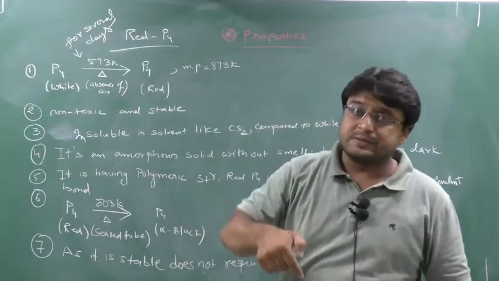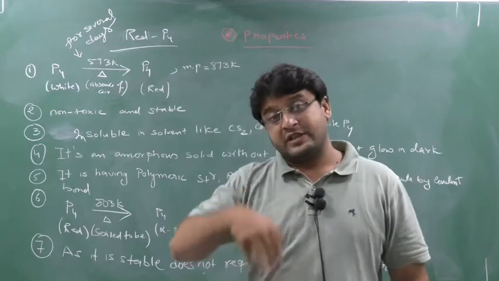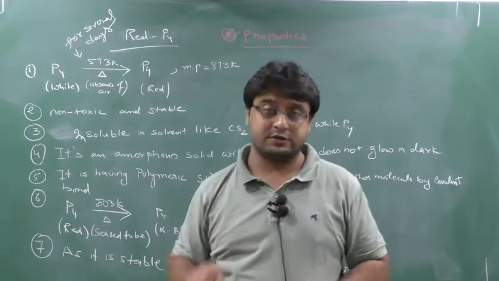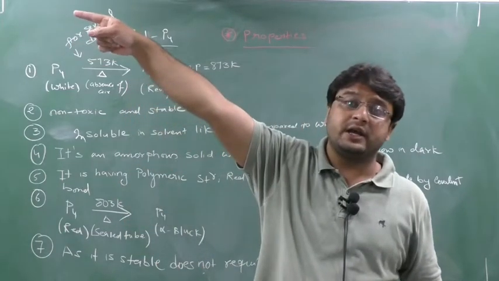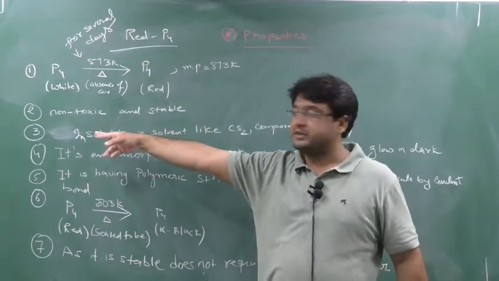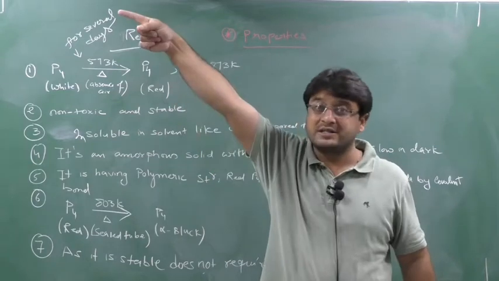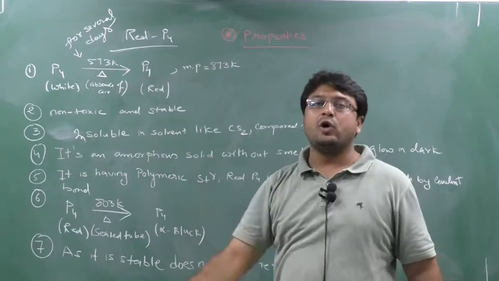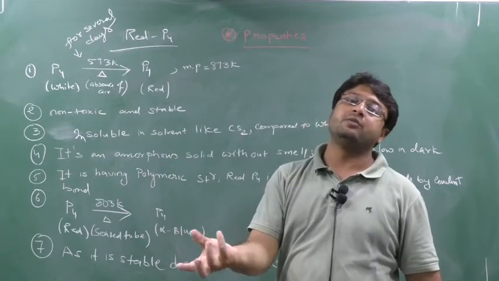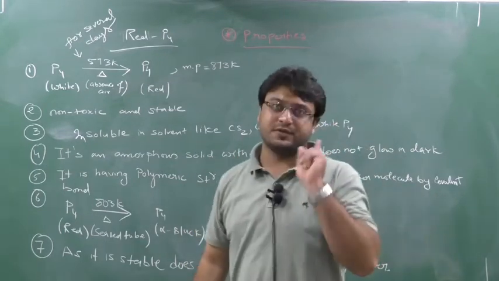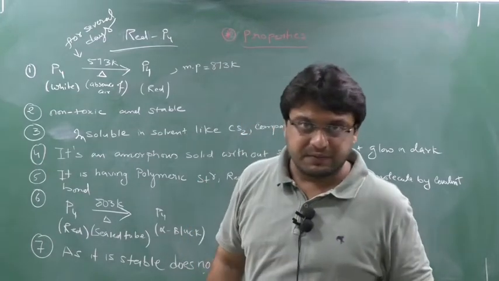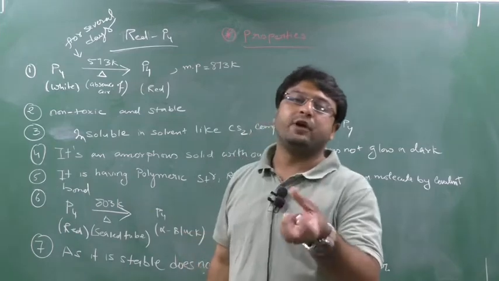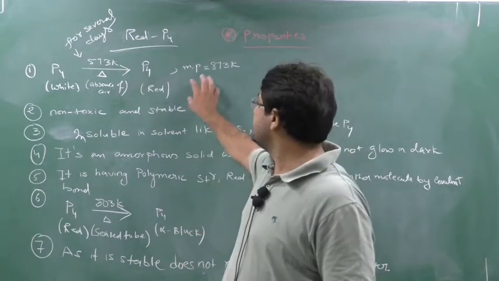In red phosphorus the structure is less strained. When the structure is less strained, all the properties will reverse compared to white phosphorus. White phosphorus is highly toxic, red phosphorus is non-toxic. This is stable, white phosphorus is unstable. Clear this part? So remember one thing: if you remember white phosphorus, write all the points opposite, then it will convert into red phosphorus. You remember only all the points of white phosphorus, just reverse them, and that will be for red phosphorus.